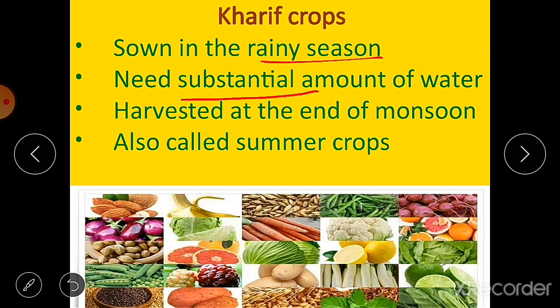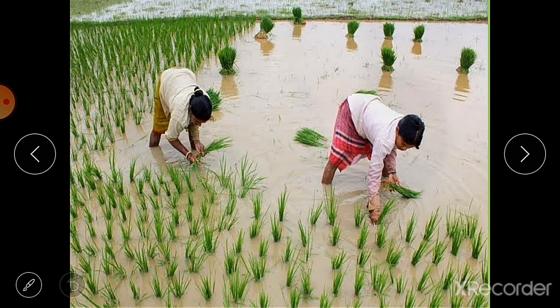Kharif crops are harvested at the end of the monsoon, during the month of September or October. Now you can see here different types of kharif crops. See, this is the paddy, or we can say paddy is the rice, still in the husk. Paddy is the rice in the husk, with the cover; we call it paddy. But when its husk is removed, its cover is removed, it is known as rice. So the paddy crop gives us rice. In other words, paddy is a rice crop.